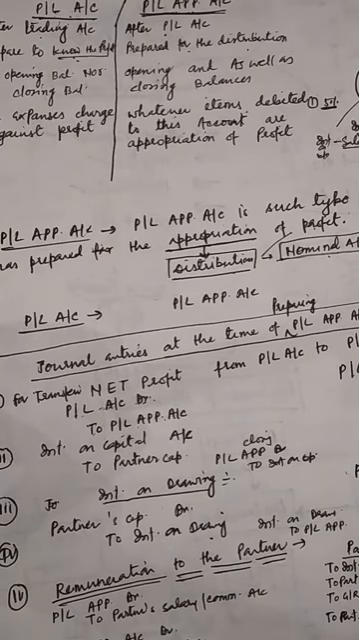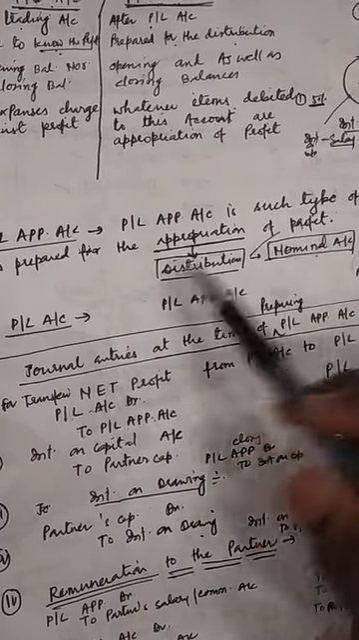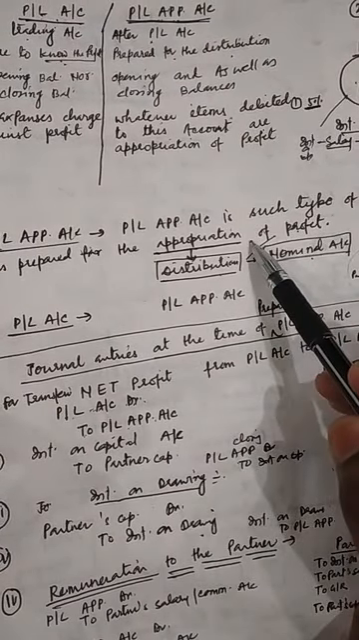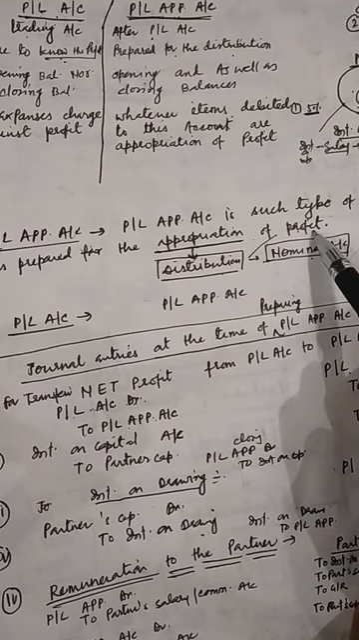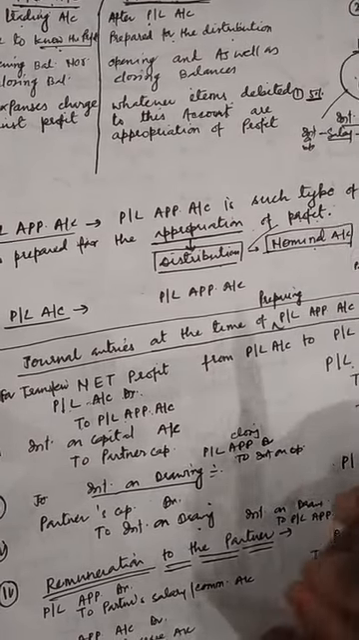In class 11th, under final accounts, we have already studied all these things: trading account, PL account, balance sheet. But about the PL appropriation account we will study in this chapter. What do you mean by PL appropriation account? It is the type of account which is prepared for the appropriation or distribution of profit.